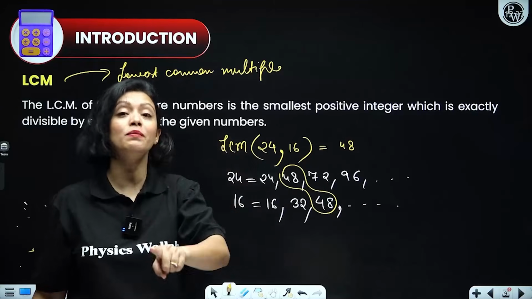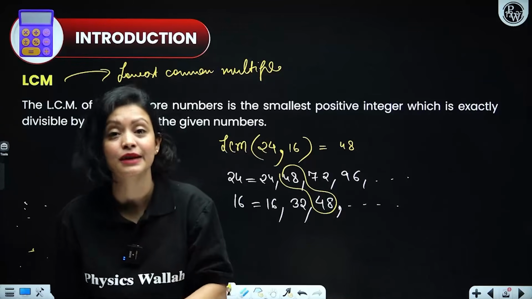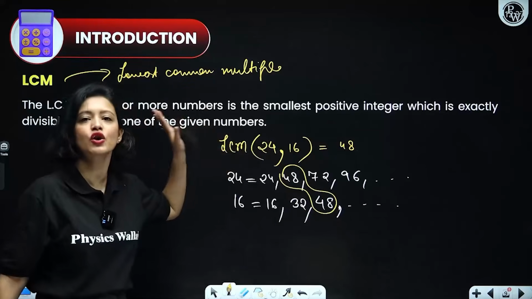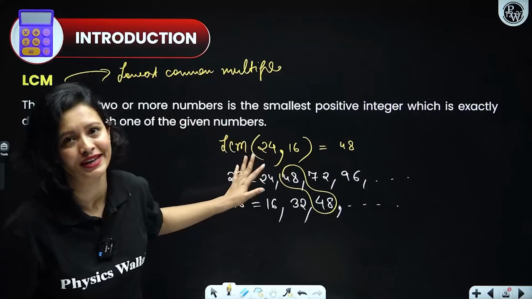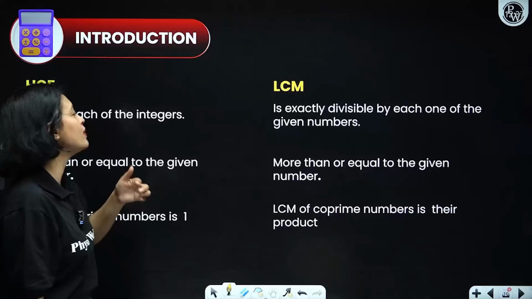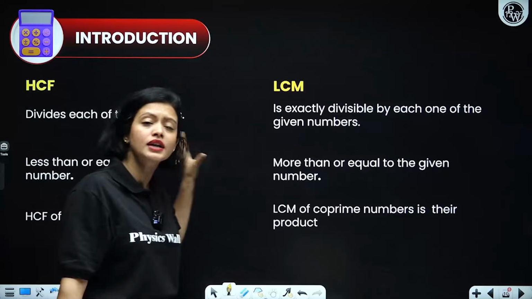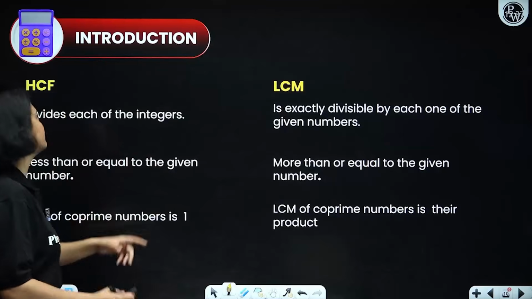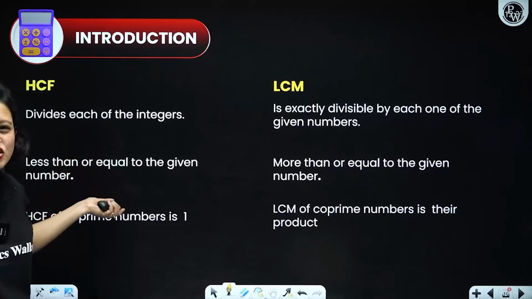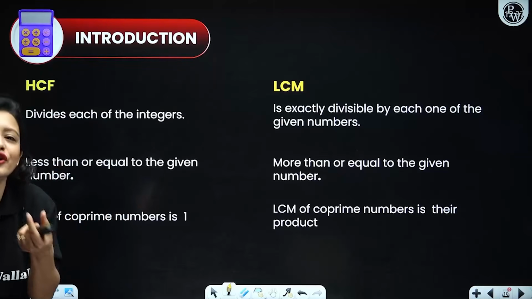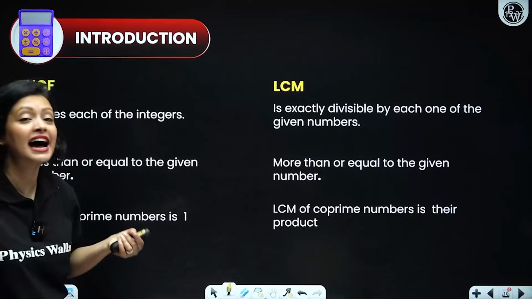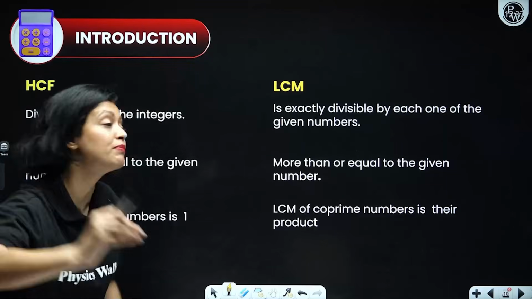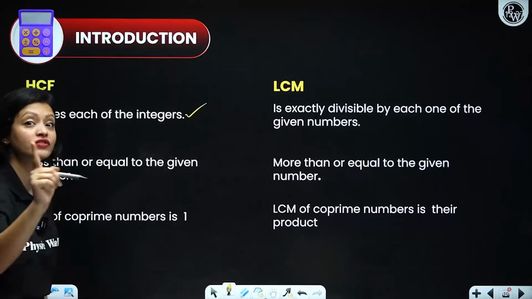Got it? We will be learning how to find HCF and LCM using prime factorization. Don't worry about that. But for now, focus on what LCM and HCF actually mean. Now, everyone, let us move on to some important points regarding HCF and LCM of any given numbers. First thing first, HCF is the highest common factor, right? So it has the word factor in it, and that means that the HCF of any given numbers would divide each of the given numbers.